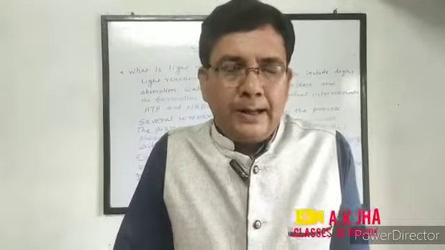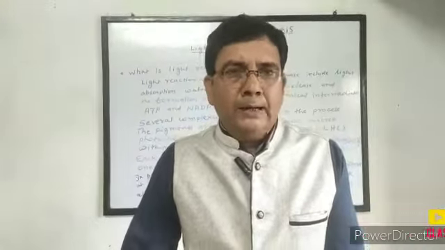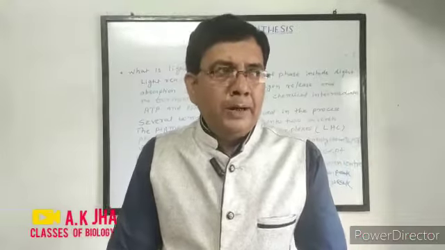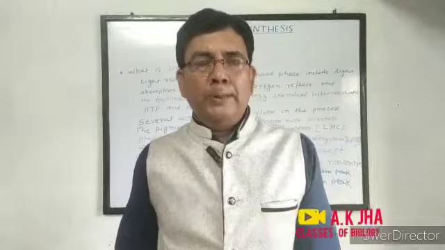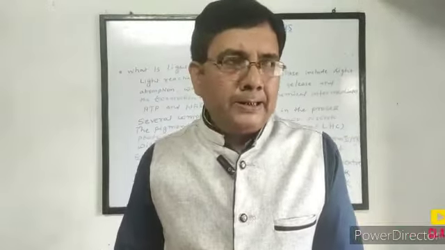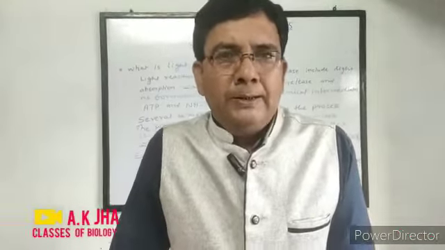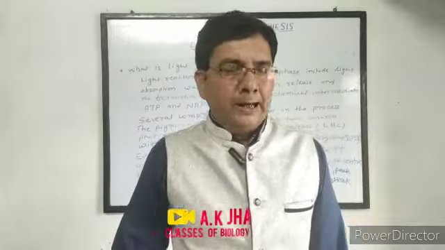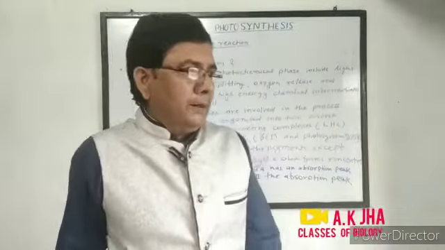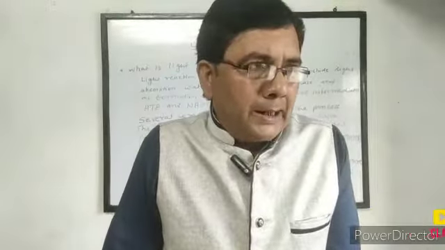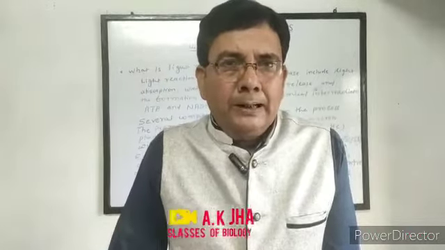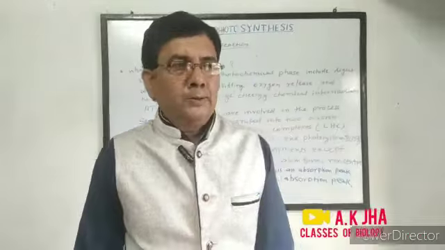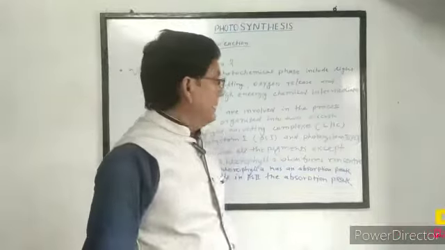The dark reaction of photosynthesis occurs both day and night, but it does not require light energy. So at night only the dark reaction occurs, while in daytime light reaction and dark reaction both occur. Firstly, we explain the light reaction.